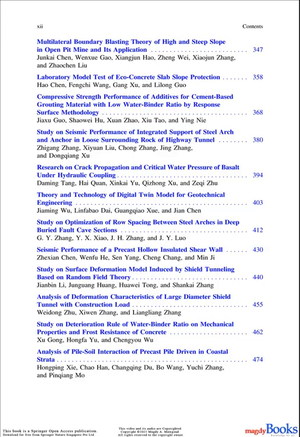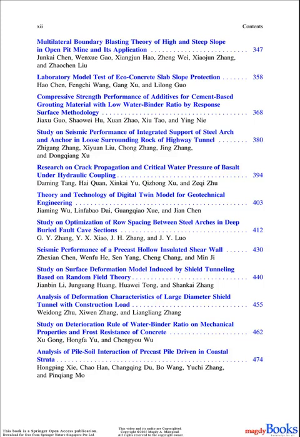35. Study on seismic performance of integrated support of steel arch and anchor in loose surrounding rock of highway tunnel. Zigang Zhang, Ziyuan Liu, Chang Zhang, Jing Zhang, and Dongchang Shu. 36. Research on crack propagation and critical water pressure of basalt under hydraulic coupling. Daming Tang, Hai Quan, Xinkai Yu, Qizhang Shu, and Zaki Zhu.